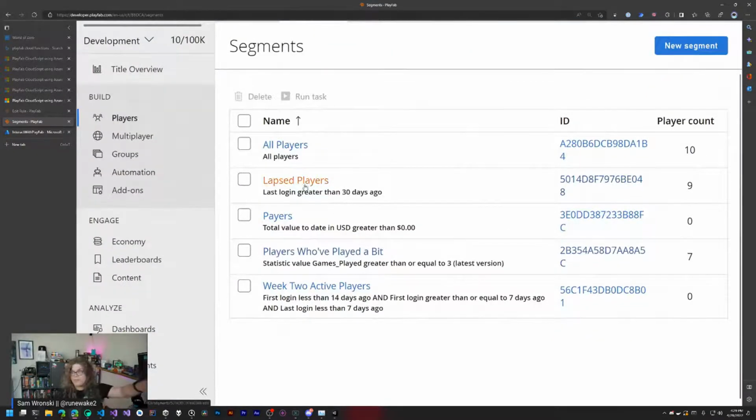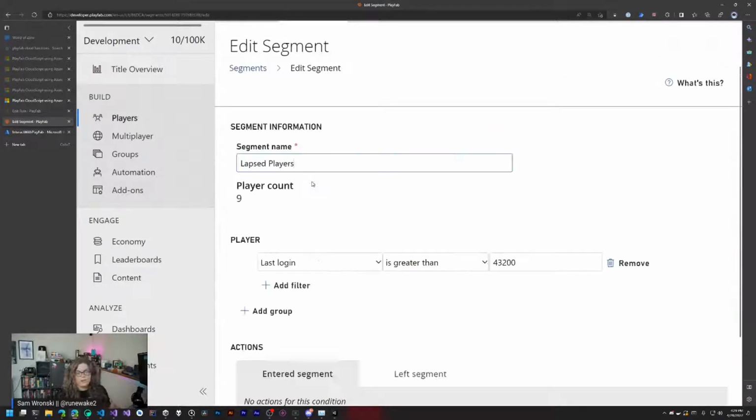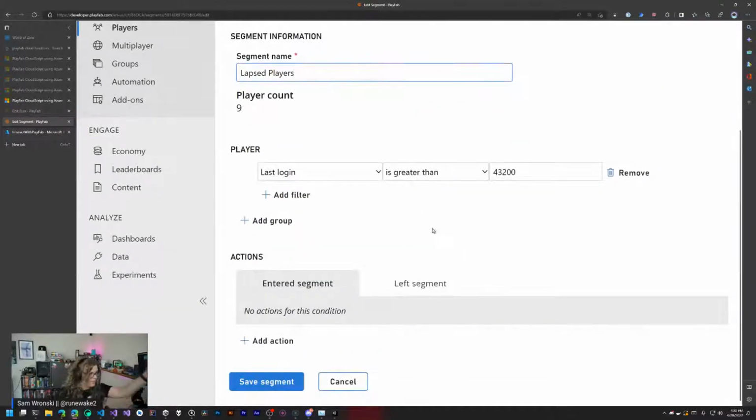So in this case, for example, we have lapsed players. So maybe there's a list of top active players or something. And so if there is a function that you have where you're maintaining a scoreboard of active players. Maybe a scoreboard isn't the best thing because there's actually a leaderboards functionality here. But if you're doing that and you want some way to actually trigger based off of segments being entered or left, there is another actions thing here.